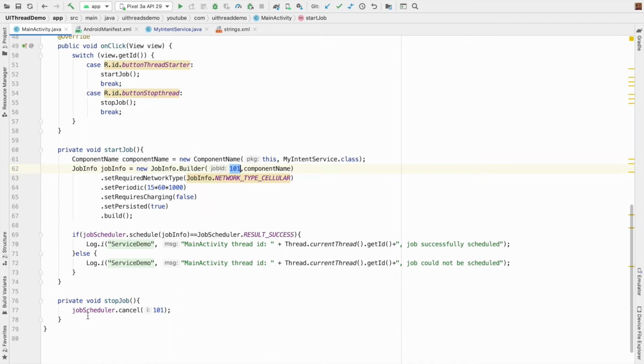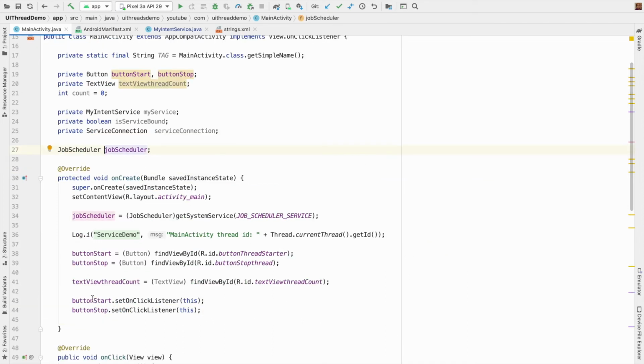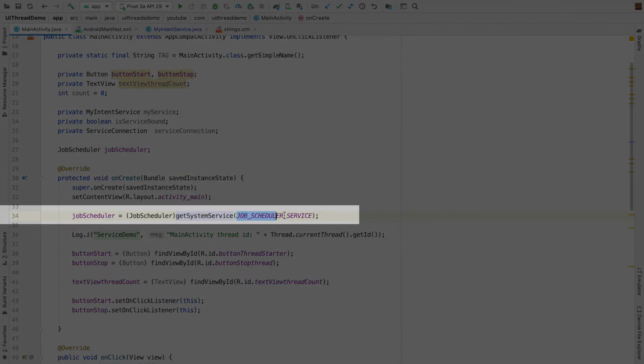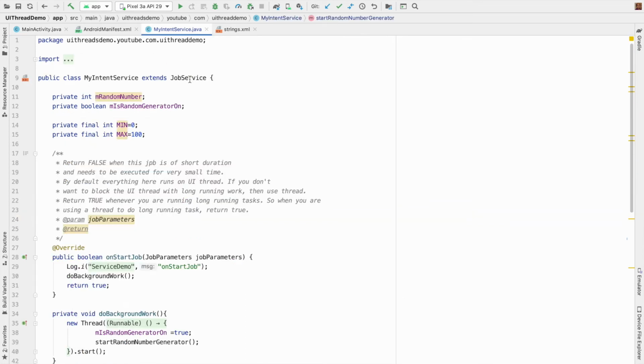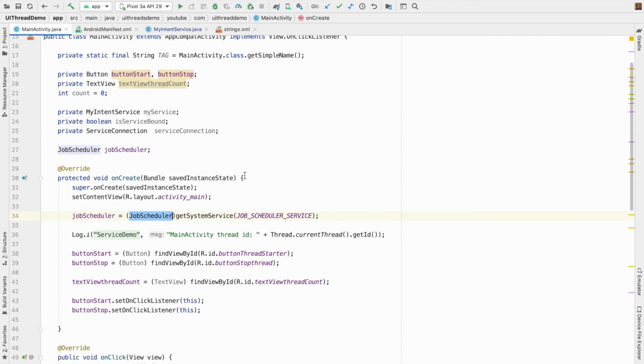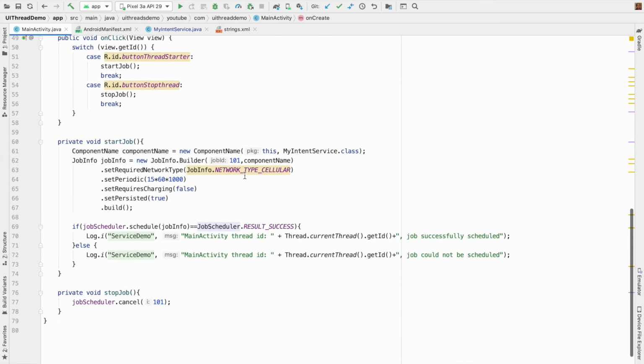And how to create the job scheduler, that is pretty simple. Get system service and then job scheduler service. That returns a system service which you just typecast into a JobScheduler and then create an instance of JobScheduler. So with this, we are pretty much done with the implementation of the job service and how to start that particular job service using the job scheduler. The only thing that is now left is to run this.